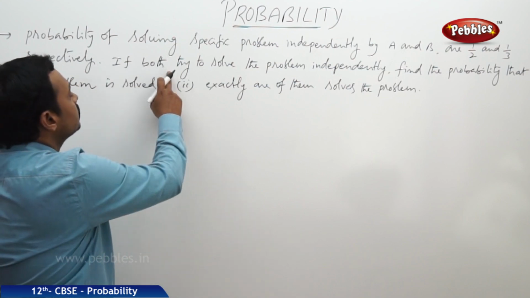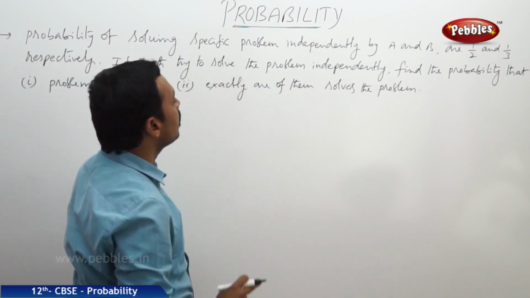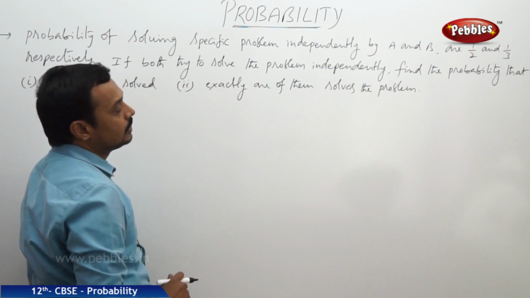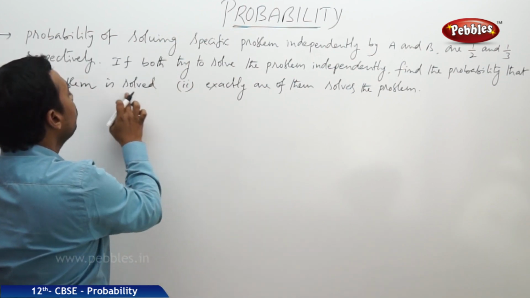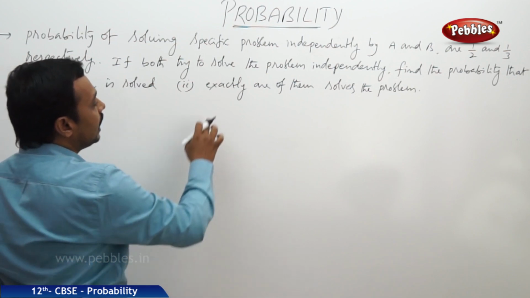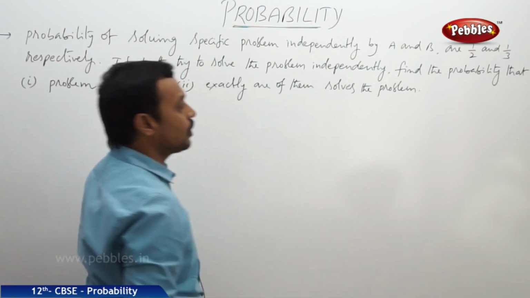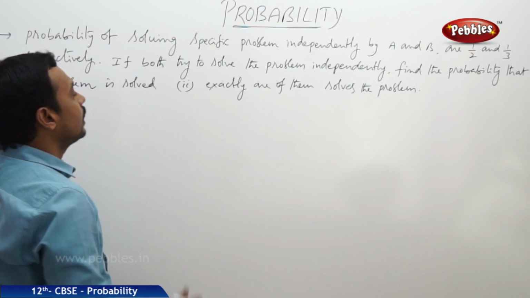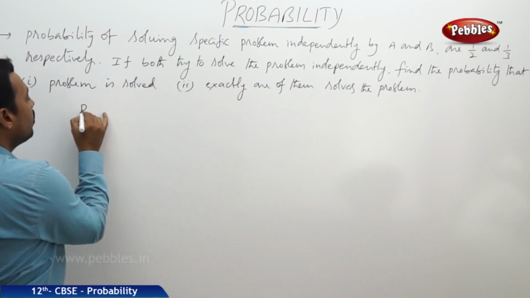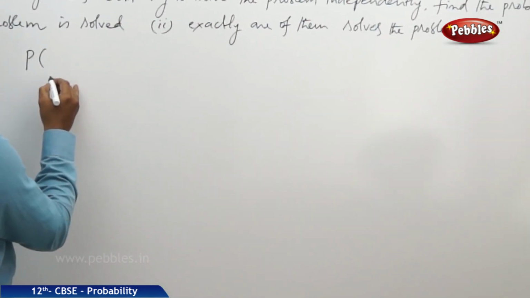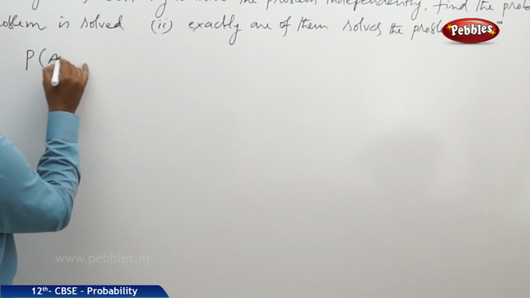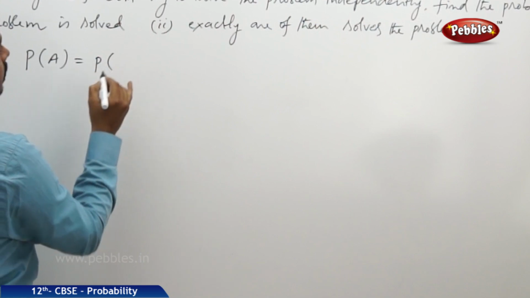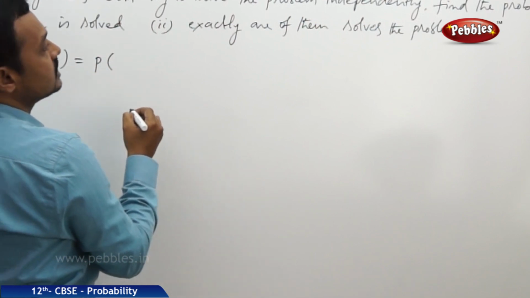If both try to solve the problem independently, then find the probability that the problem is solved and that exactly one of them solves the problem. Okay, given that the probability of A is equal to the probability that the specified problem is solved by A.